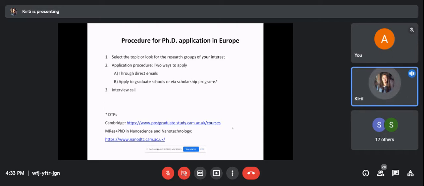And in Switzerland, EPFL and ETH have programs that you have to apply to. Other than that, direct mails should work. The next step is that you will get an interview call if you are selected, or if they want to know more about your research interest and about you. Now Shraddha will talk about what happens in the UK.